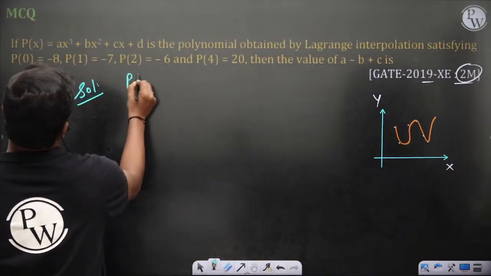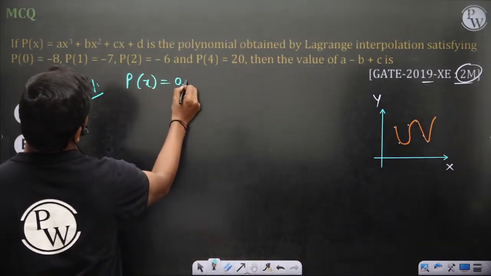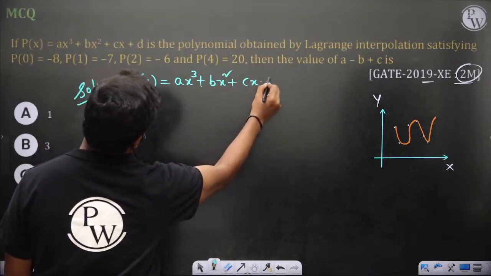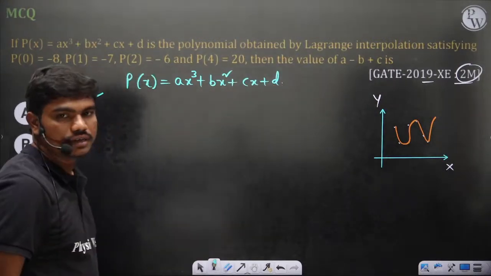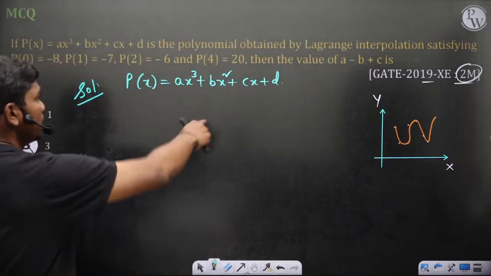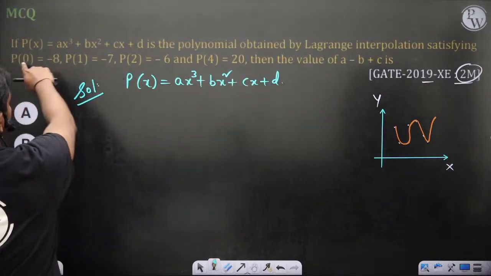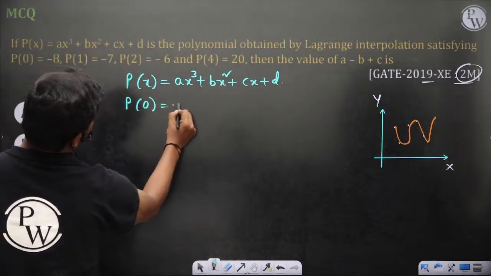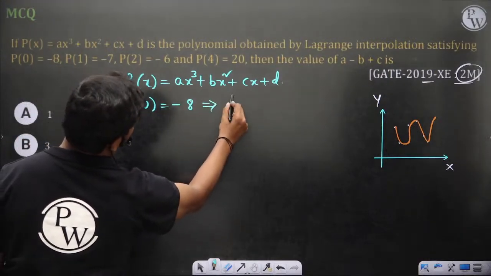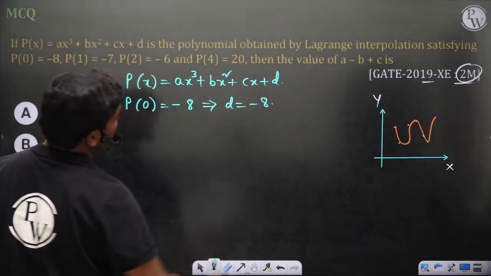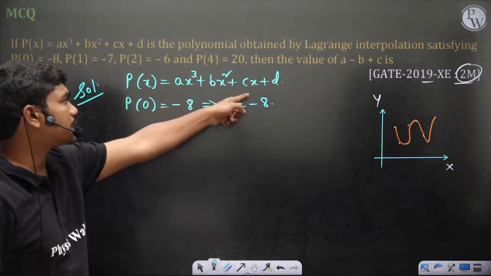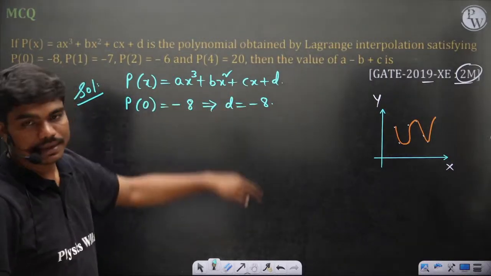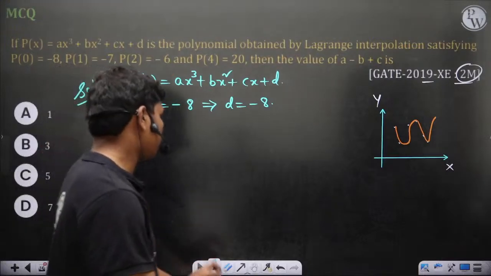This is the polynomial you obtained, ax cube plus bx square plus cx plus d. It's a cubic polynomial, so definitely there should be 4 points. You see p of 0 is -8, so this implies d is equal to -8, correct? Because if you put x equal to 0, you will be left with only d, so p of 0 is equal to d and d should be -8. That's equation 1, of course.